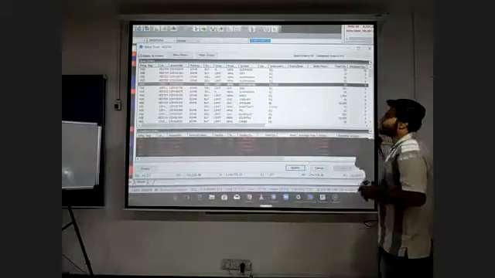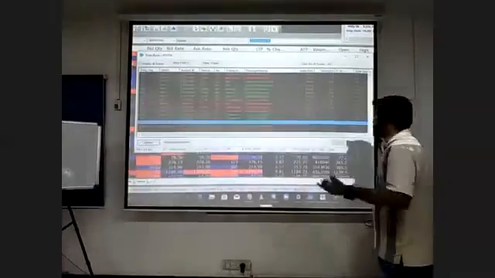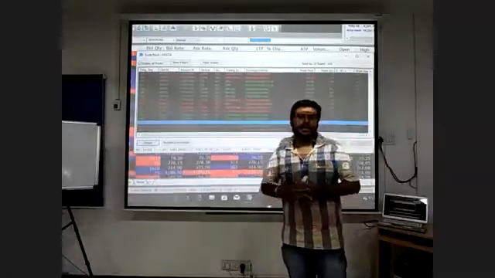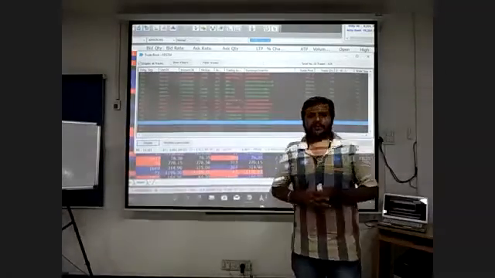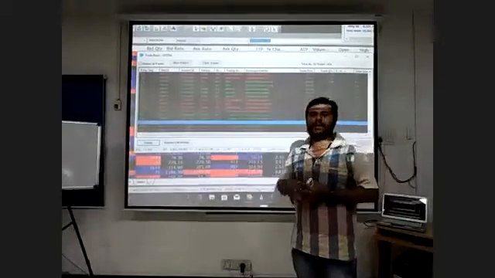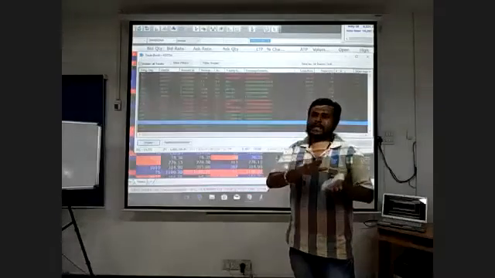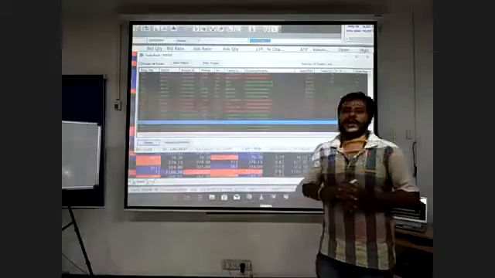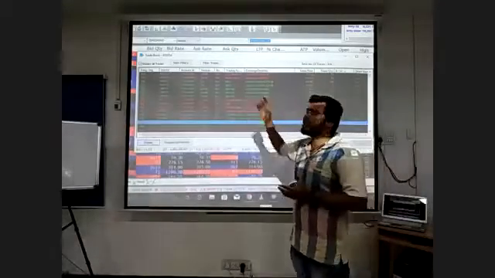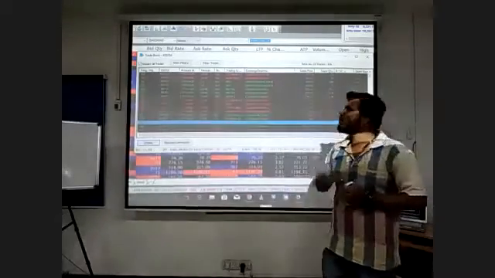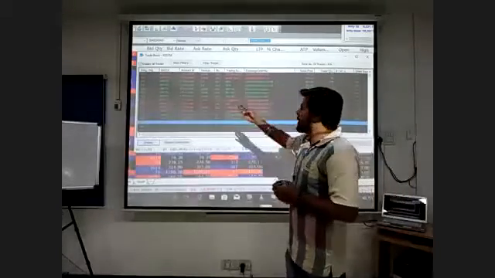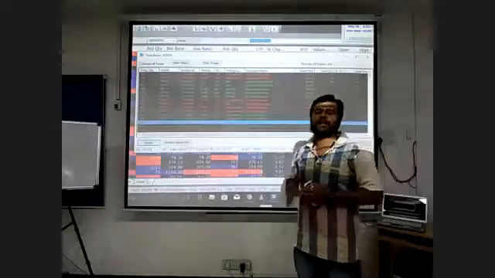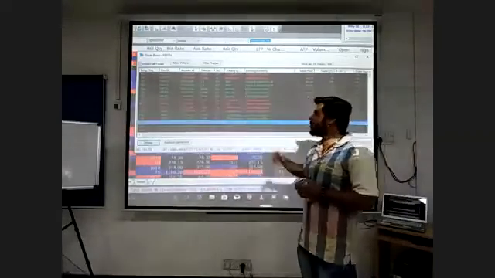Next, for example, now I have bought an order. I mean, now I have bought or sold in certain companies. For example, I have bought Adani Ports. I have sold Adani Ports. Once the trade has been completed successfully, that successful trading confirmation will be shown in the F8 column. F8 is the name of the trade book. In this trade book, we can see what trades have been done over here. So this is the trade book option.